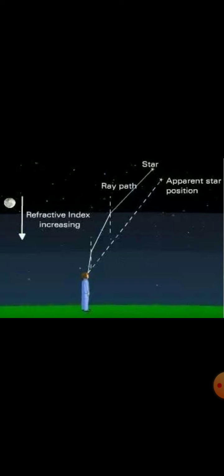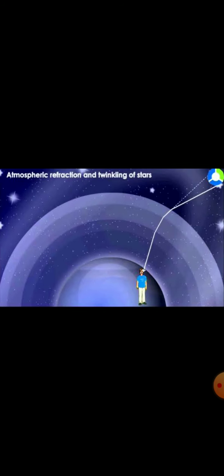Since the stars are very distant, they are approximately point-sized sources of light. They are very small, point-sized. And as the path of the rays of light coming from the stars goes on varying slightly, the apparent position of the stars fluctuates, and the amount of starlight which enters the eye varies, so we see them twinkling.